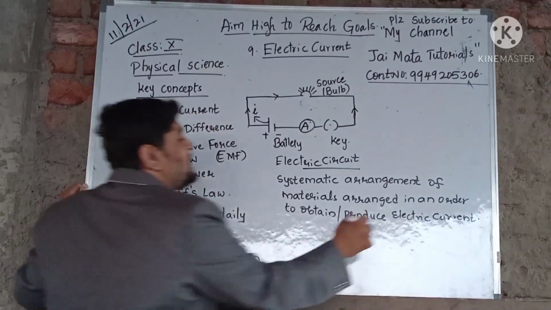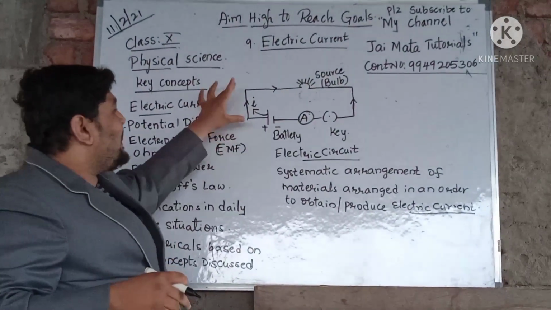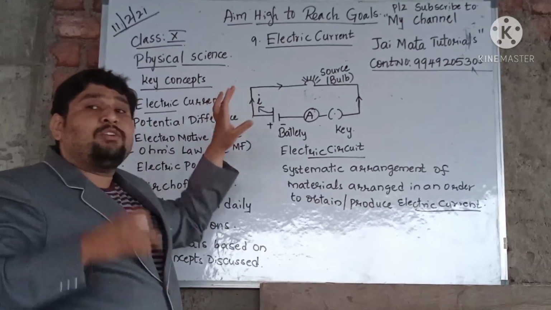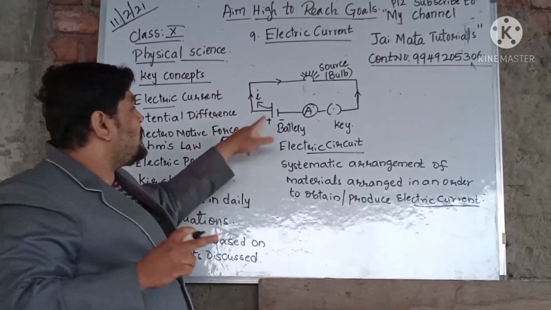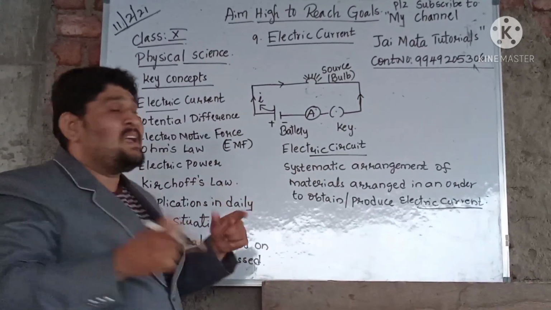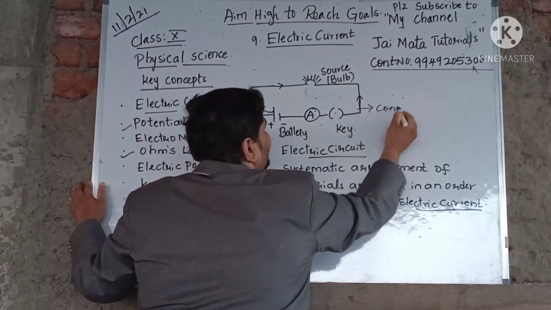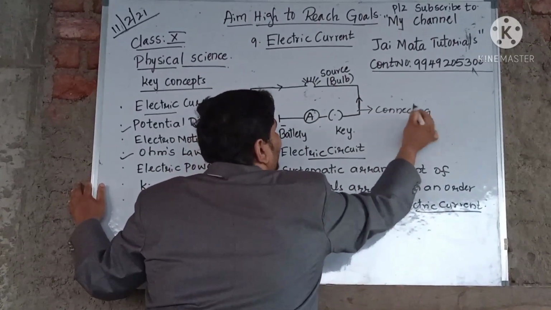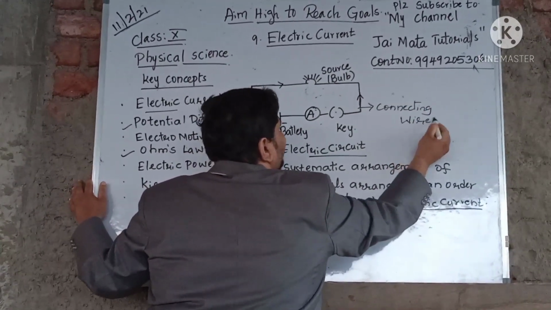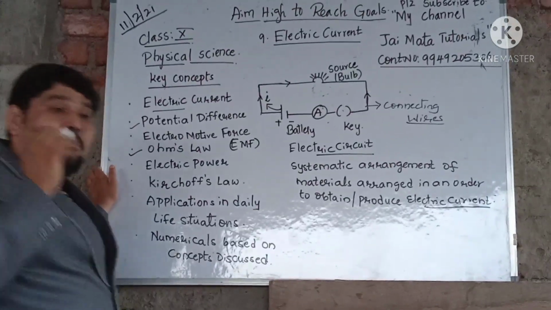Do you know how this electric current is produced? Have you ever thought of this? When you are connecting an electric circuit, definitely you know that you need a set of connecting wires. Can you see what these are? These are called connecting wires. Tell me, these wires are made of what? Yes, the wires are made of metals.